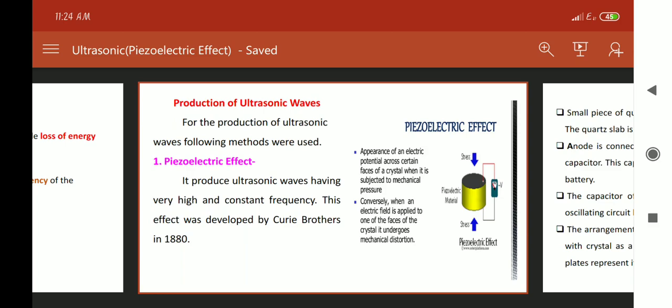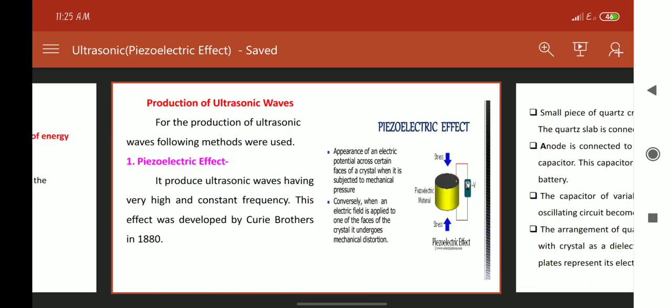In short, you have to explain like this: when a certain piezoelectric crystal is stretched or compressed along its mechanical axis, the electrical potential is developed along its electrical axis. And conversely, when we apply the electrical potential along its electrical axis, then mechanical stress will be produced along its mechanical axis. So this is the simple principle of the piezoelectric effect.